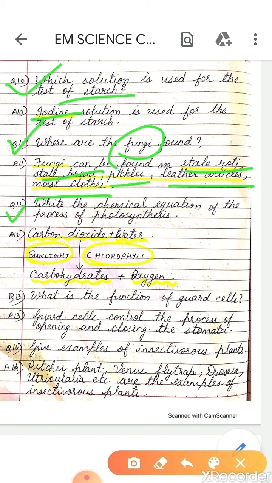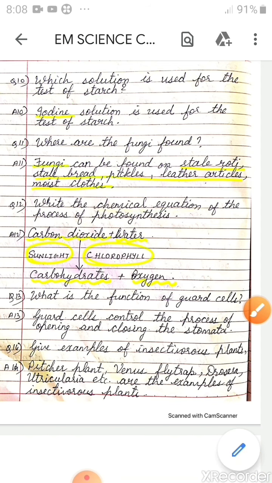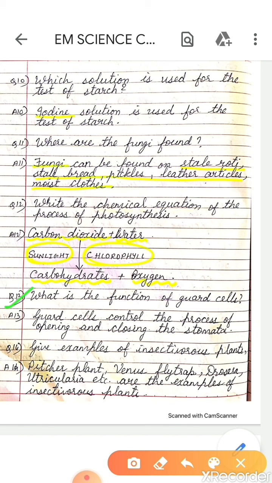Question number 12. Write the chemical equation of the process of photosynthesis. Carbon dioxide and water, in the presence of sunlight and chlorophyll, give carbohydrates plus oxygen. Question number 13.